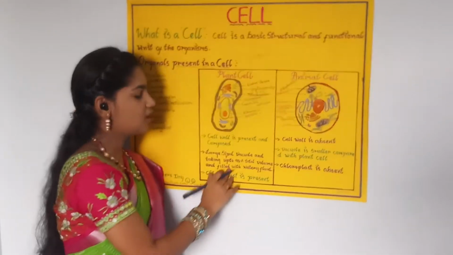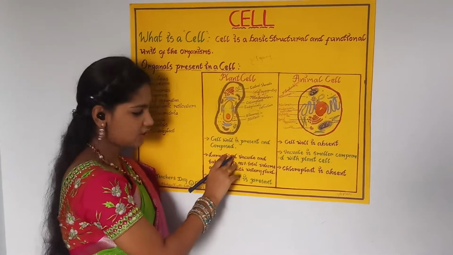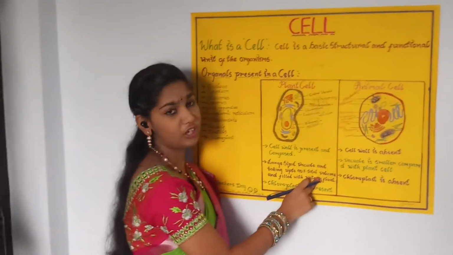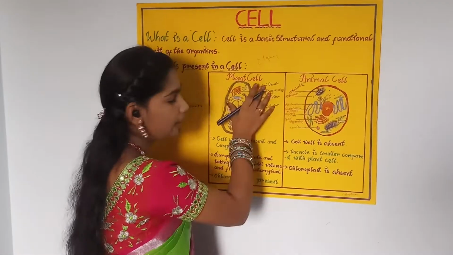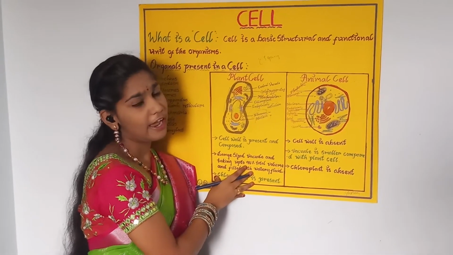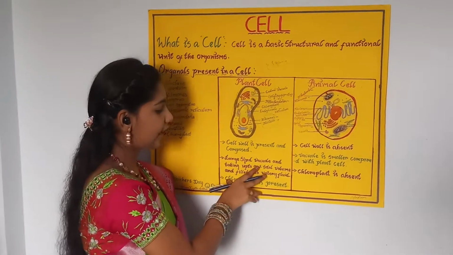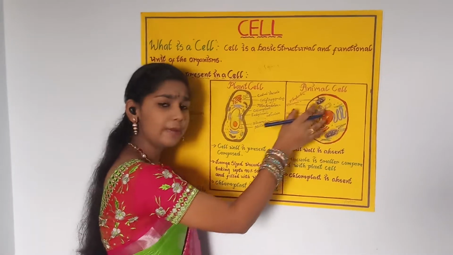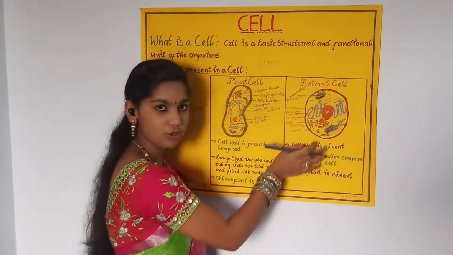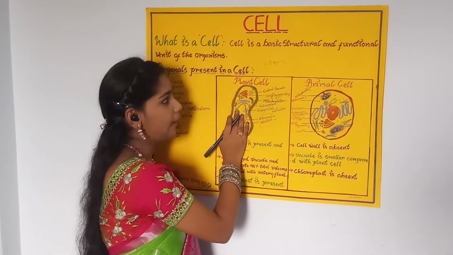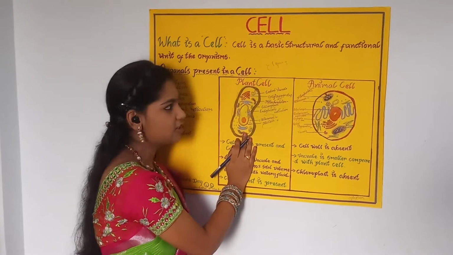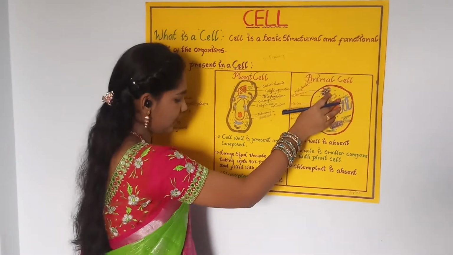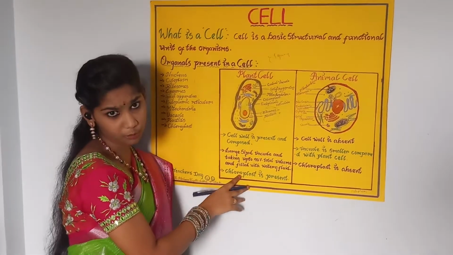Another difference is the large vacuole, taking up to 90% of the total volume and filled with watery fluid. I mean that in a plant cell there will be a vacuole filled with watery fluid, taking up 90% of the volume. Whereas in an animal cell, there is also a vacuole, but it is much smaller compared with a plant cell. A vacuole is larger in a plant cell, whereas it is smaller in an animal cell.